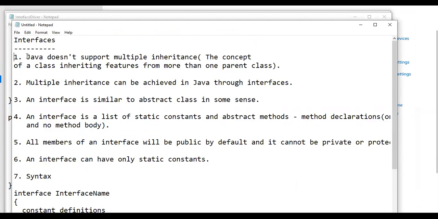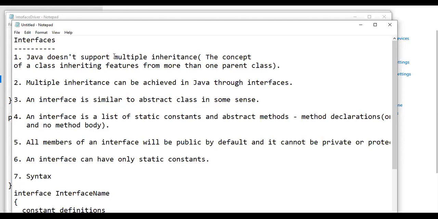See, Java does not support a concept called multiple inheritance. You all know what is inheritance. Inheritance is a concept by which one class can inherit features from another class. The class which inherits the features is called the child class. The class from which the features are inherited is called the parent class.